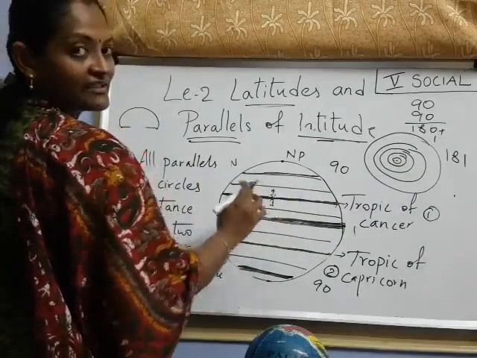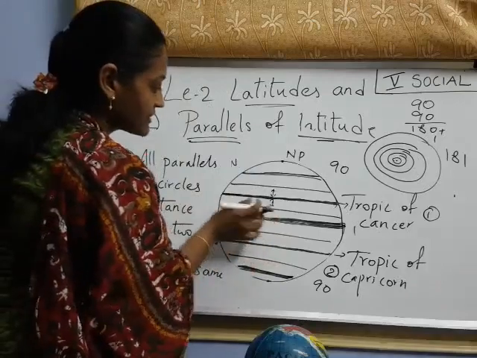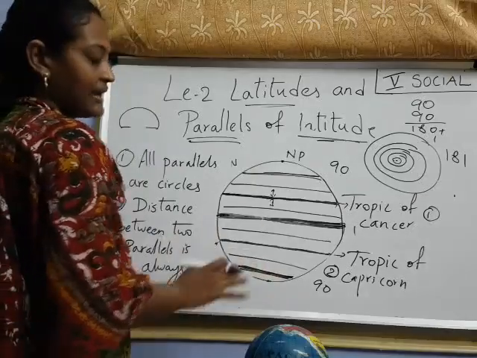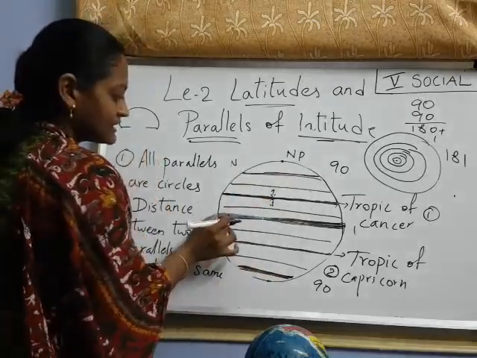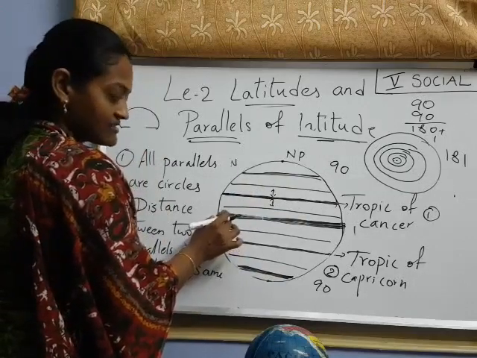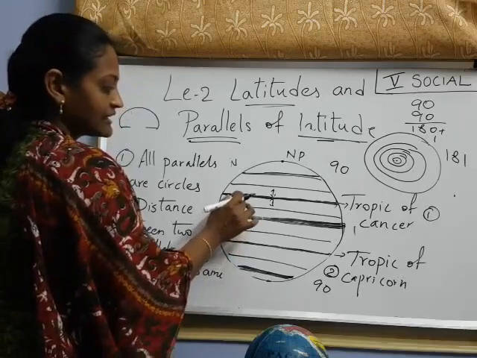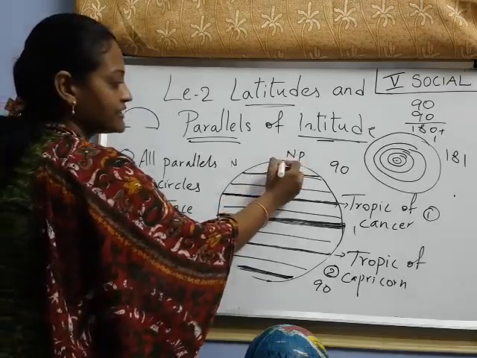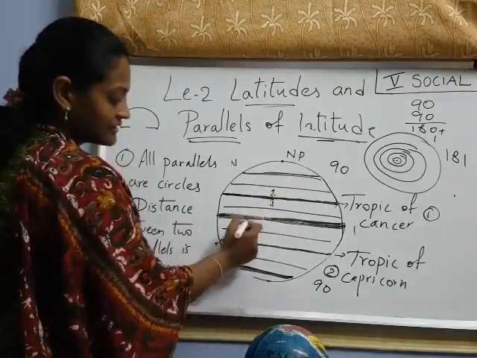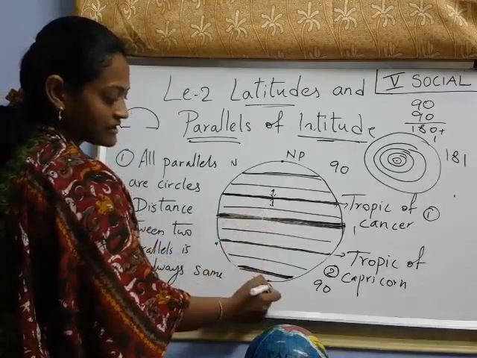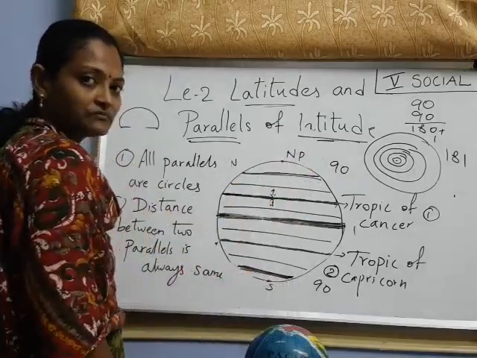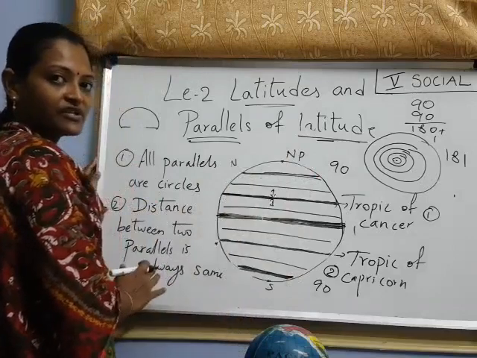So the distance between the two parallels is always the same. This is the distance I am saying. This distance, this distance, it is like that. The distance is always the same, and the circle is decreasing. Here the length of the equator is more, the longest circle is this one, and after that the circle length is decreasing. Up to here it completely decreases. And here also, if you are moving from the south side towards the poles, the length of the parallels is decreasing. Have you understood up to here? That is another feature.